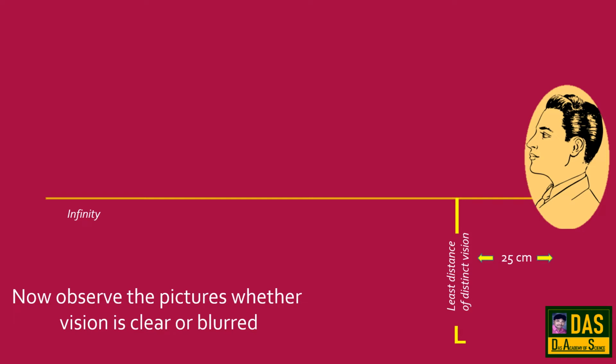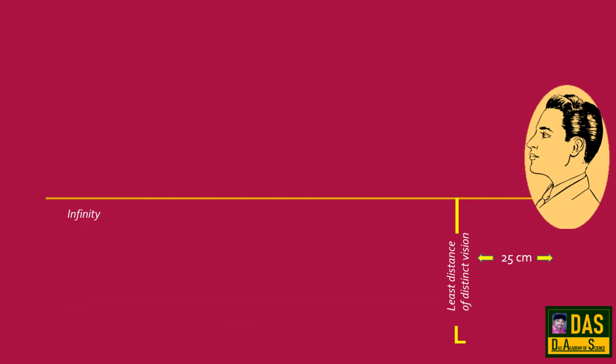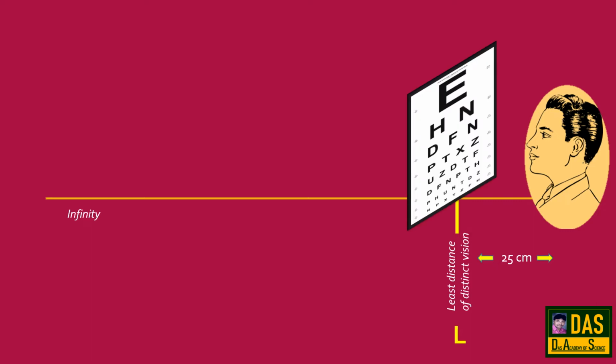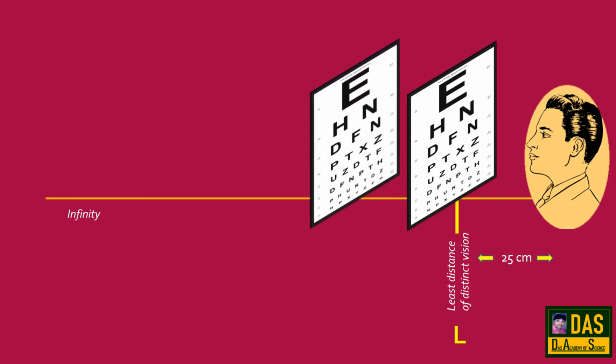Now observe the pictures whether vision is clear or blurred. If the object is at the point of least distance of distinct vision, the vision is clear because the person of myopia can see the nearby objects clearly. If we move the object some distance away from the eye, still the vision is clear.